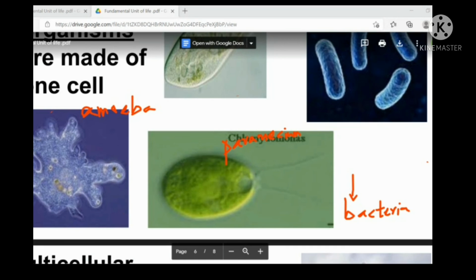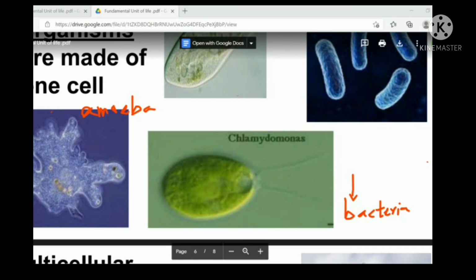Now this is another unicellular organism and it is called Chlamydomonas. It has chlorophyll. That's why it appears green in color. It is also one cell. So when they ask you about unicellular organisms, you can write these examples: Paramecium, unicellular bacteria, amoeba, Chlamydomonas. Any one or two will do.